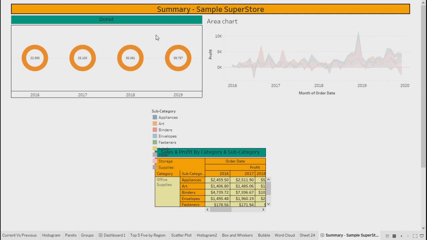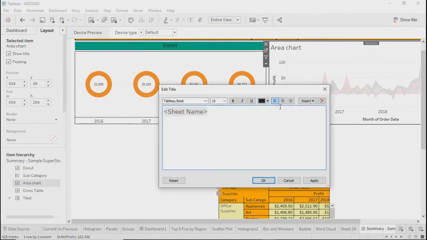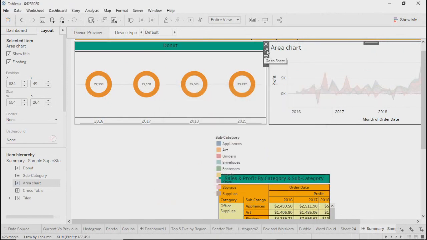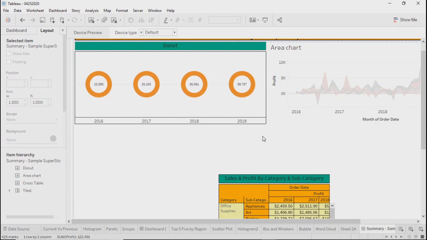Which means over here, if you see the area chart, because we created it we know this area chart is basically the title of this particular chart. But in case you don't use borders, you might get confused if things are just going here and there. So it depends on the approach you are following. If you're using border, keep it for everything. If you're not, then please remove it from all the objects.